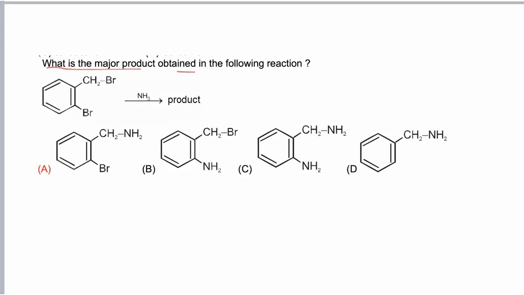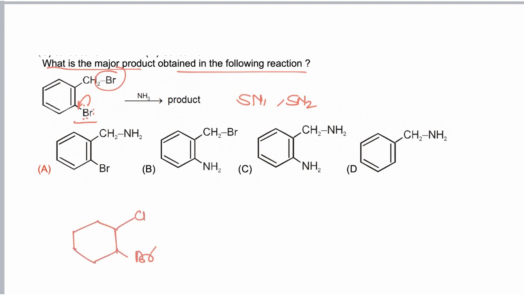What is the major product obtained in the given reaction? Now this Br has a lone pair which is in resonance with the benzene ring. So this Br cannot be replaced by SN1 or SN2 reaction, while this Br is attached at the aliphatic part, which can be easily replaced by a nucleophile.